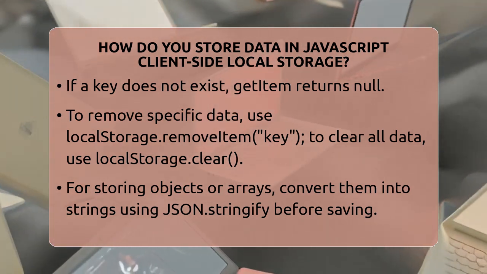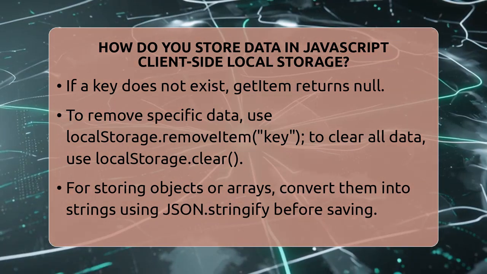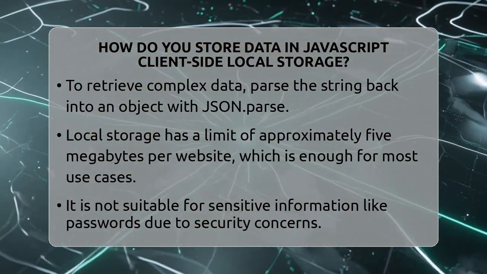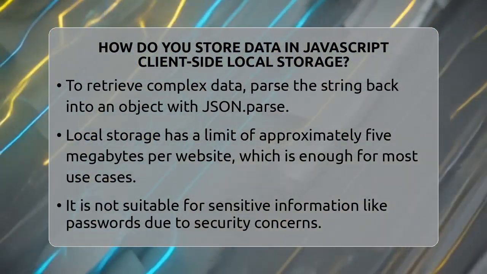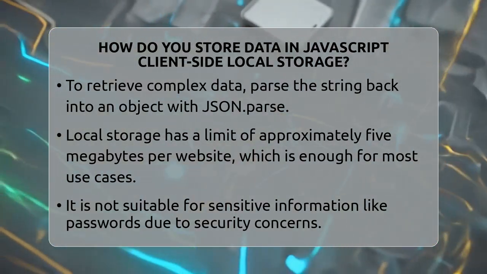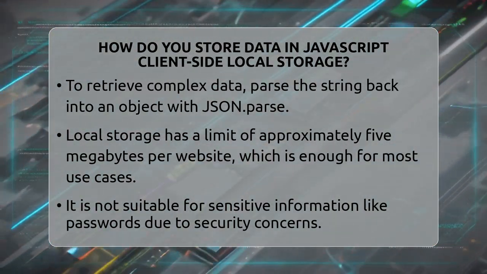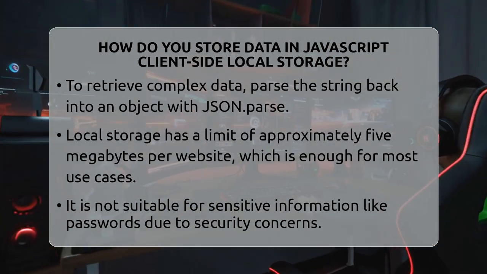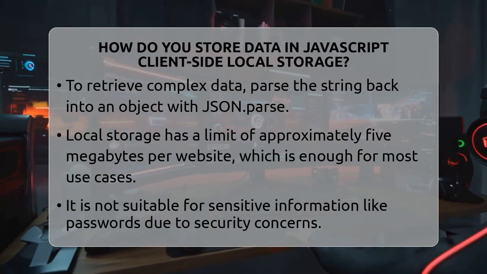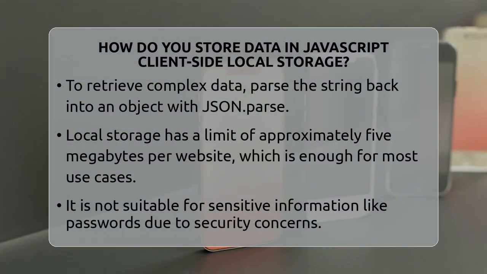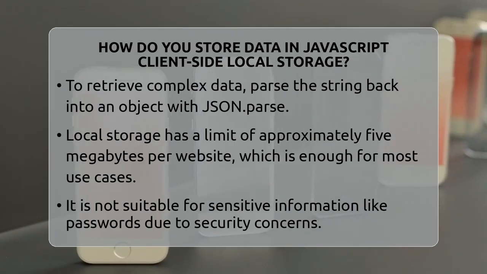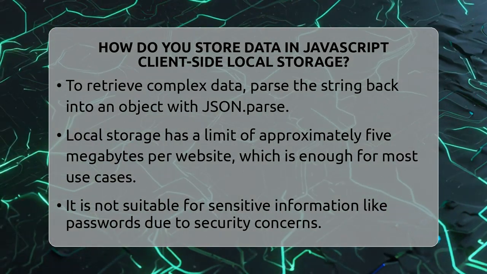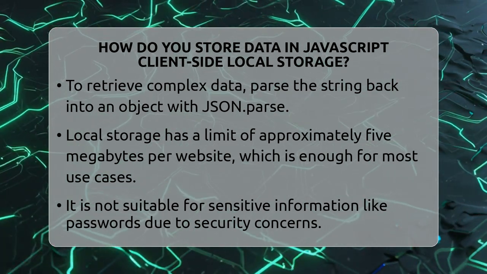Sometimes you need to store more complex data like objects or arrays. Since local storage only handles strings, you need to convert these objects into strings first. You do this with JSON.stringify. For example, if you have a user object with a name and age, you can save it like this: localStorage.setItem('user', JSON.stringify({name: 'John', age: 30})). When you want to retrieve it, you use JSON.parse to turn the string back into an object: const user = JSON.parse(localStorage.getItem('user')).